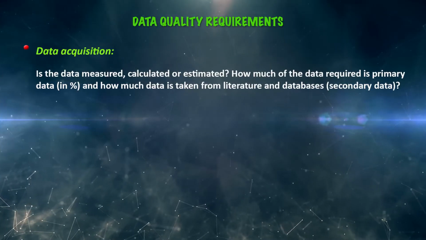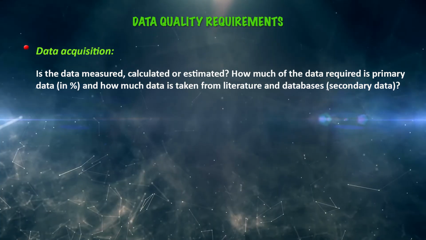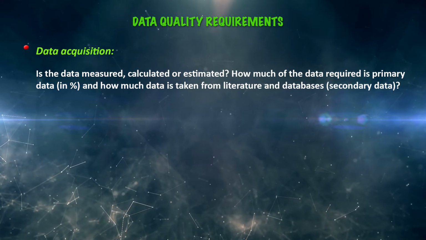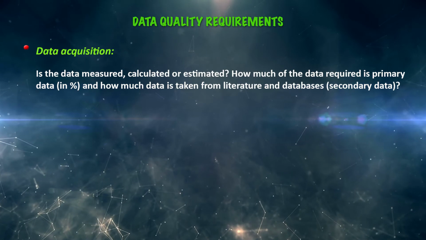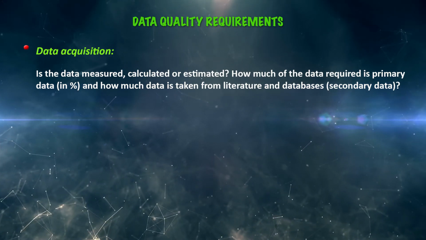The issues considered for data quality are, first, the acquisition of data. That means the data should be measured, calculated or estimated. How much of the data is required, whether it is primary data or how much is taken from the literature and databases, that is the secondary data.